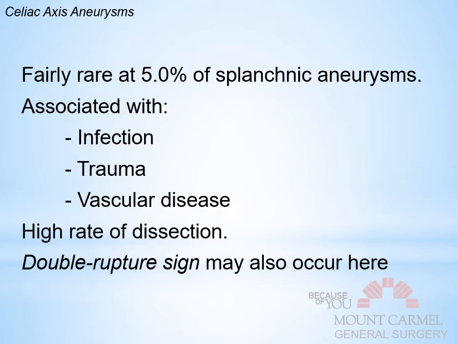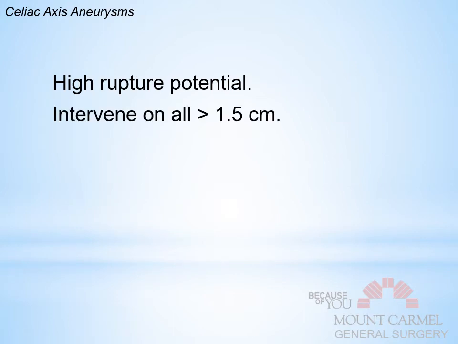Now earlier I said that there's that splenic artery double rupture sign that is almost pathognomonic. This is the other half of it. What prevents them from being completely pathognomonic is that when the celiac axis ruptures, it can also do so into the lesser sac, and you get that same picture, which again is the pain as the sac distends, which is relieved when the lesser sac disrupts, or bursts, and then that second onset of pain and hypotension that occurs as the blood starts to fill the peritoneum, and it's very caustic. There's again a high rupture potential.